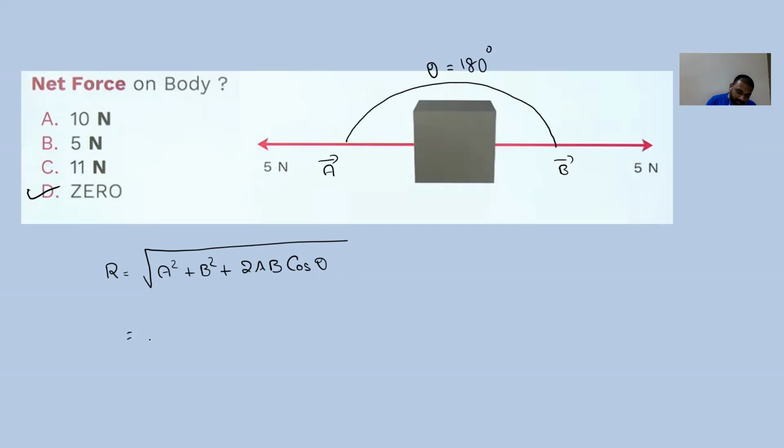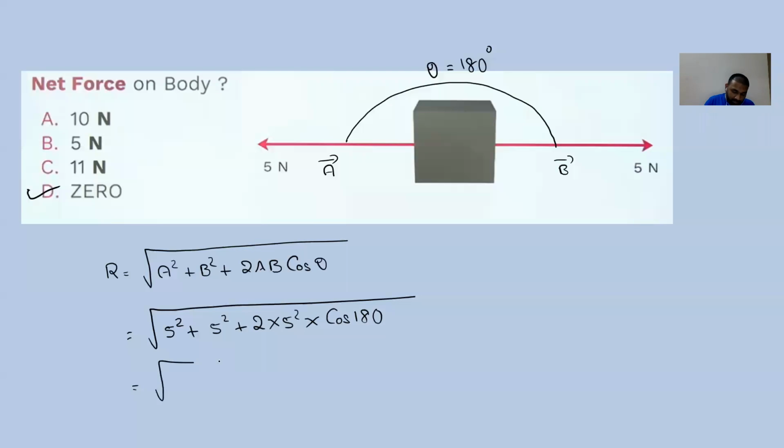Let us try to substitute here. This is equal to 5 square plus 5 square plus 2 into 5 square into cos 180. So cos 180 is what? Minus 1. So finally, 5 square plus 5 square minus 2 into 5 square, because its value is minus 1.